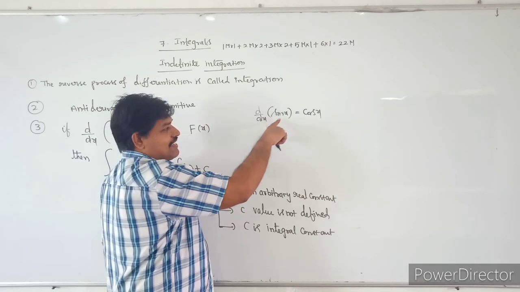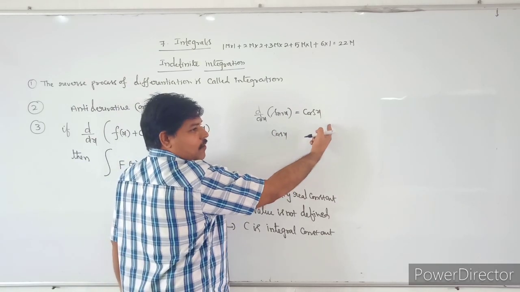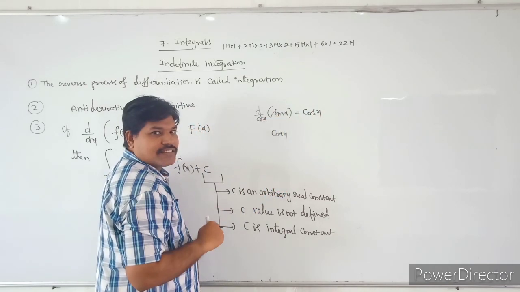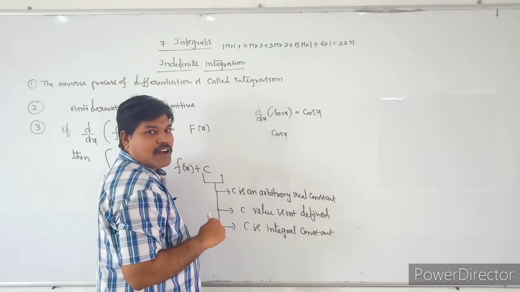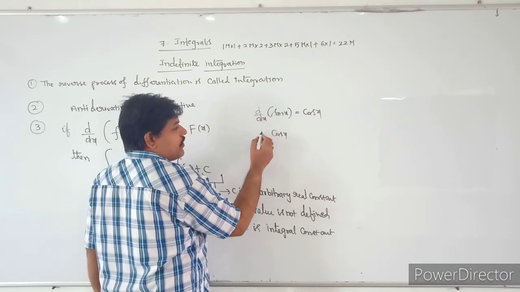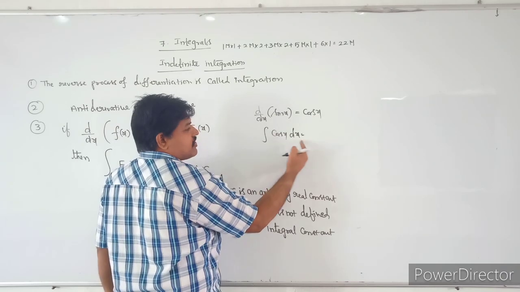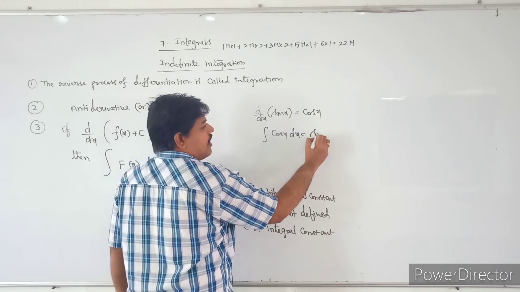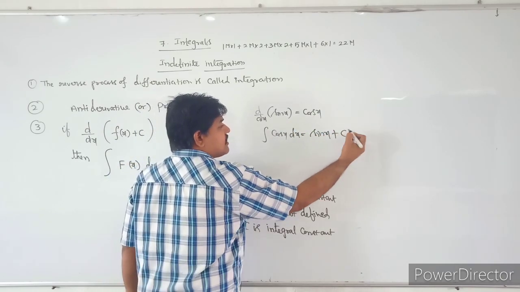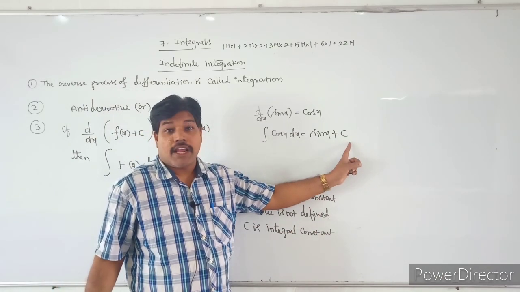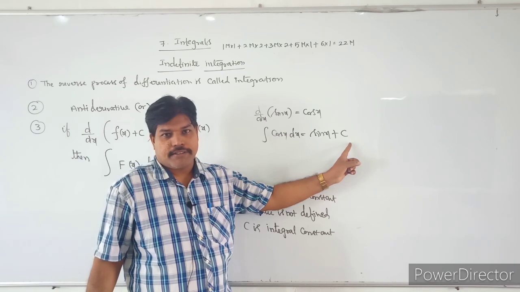Do you understand that? The derivative of sin x is cos x. What is the antiderivative of cos x? The antiderivative of cos x is sin x. That means the integral of cos x dx will become sin x plus c. C is an arbitrary real constant.